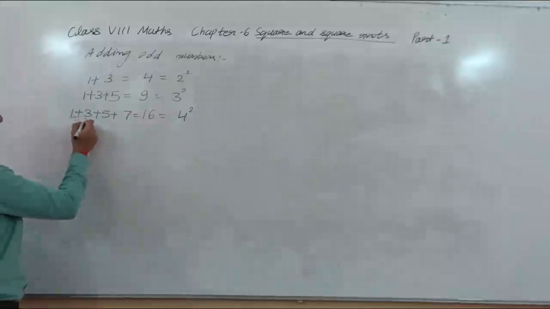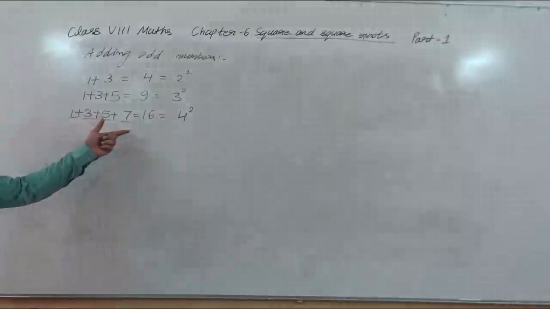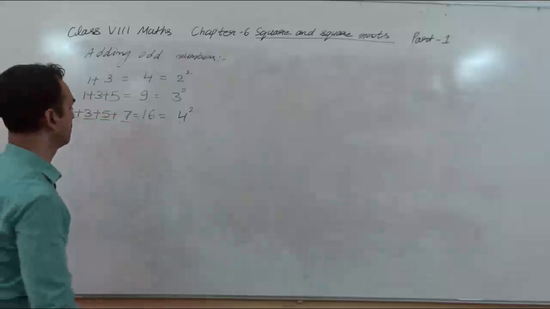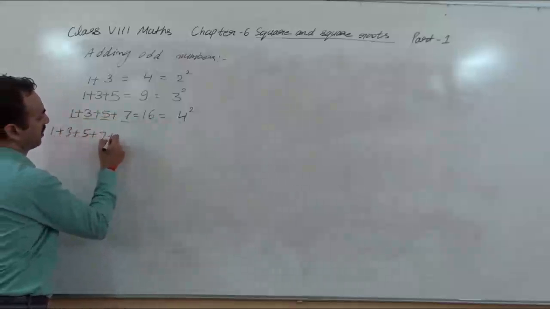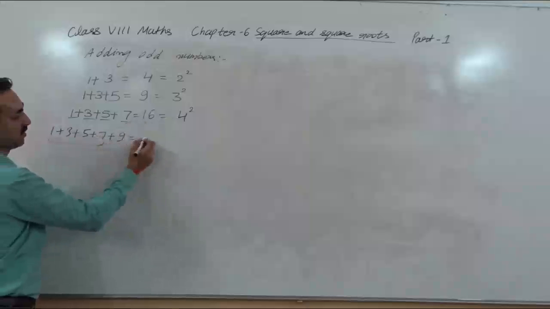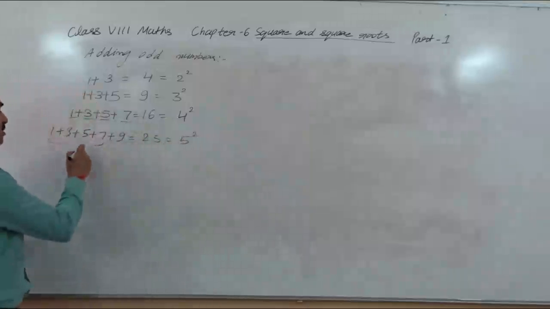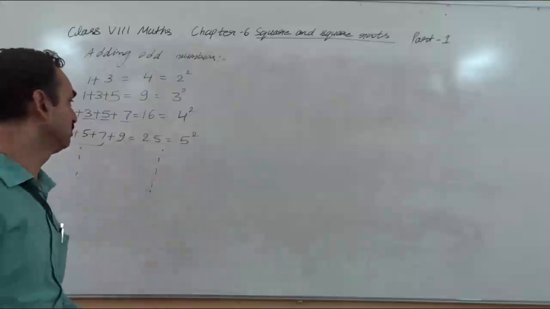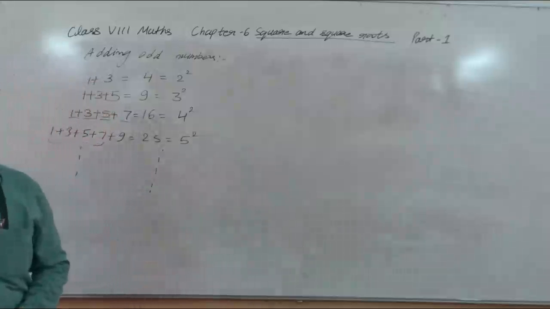So you see here a pattern. If you add consecutive odd numbers starting from 1, you get square numbers. Let's take one more. 1 plus 3 plus 5 plus 7 plus 9. Up to here is 16. 16 plus 9 is 25. 25 is also a square number. So this is a pattern you can find: if you add consecutive odd numbers starting from 1, you get square numbers.